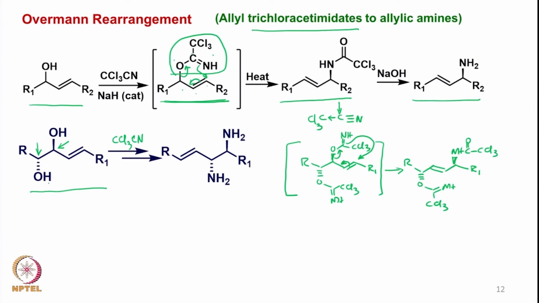Now that has been converted into an allyl amine, and also now it is an allyl alcohol which is in the form of trichloroacetamidate. So this undergoes a second rearrangement as you can see here, and of course then we can expect a product which is somewhat like this.